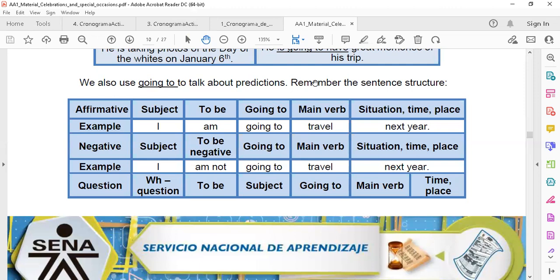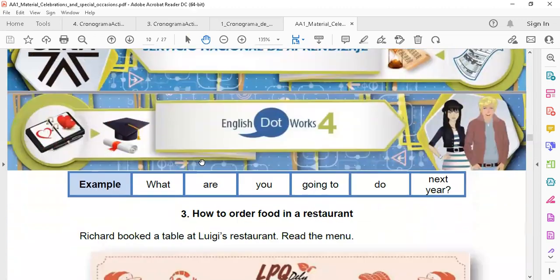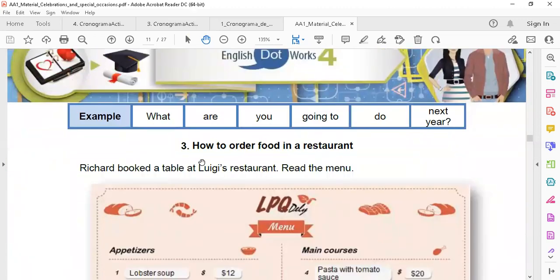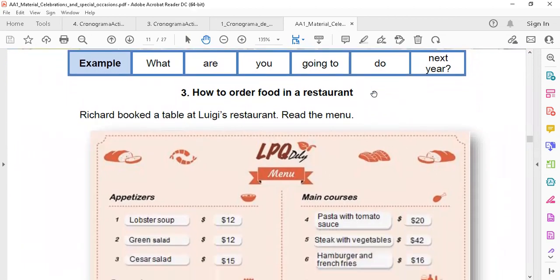Podríamos decir que going to es de alguna forma como una estructura similar al presente continuo, porque el going va en ing, solamente que va going to y el verbo, ¿cierto? Y está el verbo auxiliar, que es el verbo to be, que es con el que niego y con el que pregunto. Are you going to feel excited? ¿Sí? Vea, what are you going to do next year?